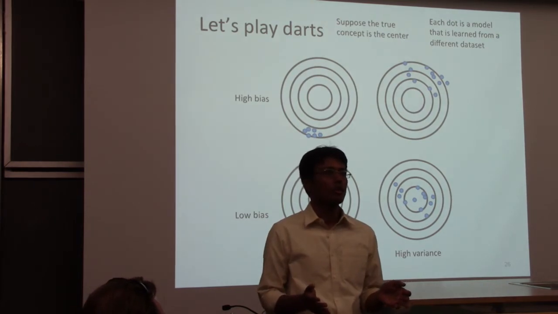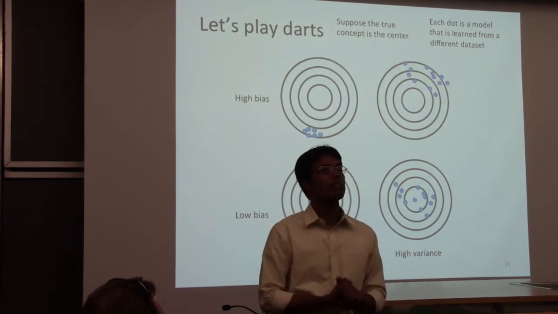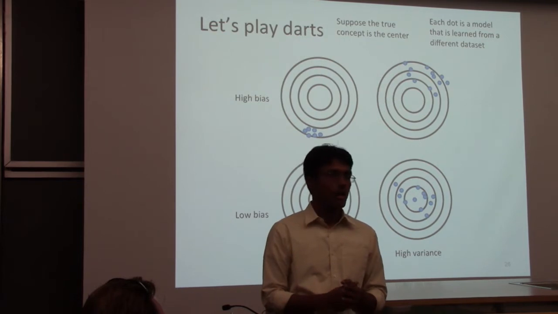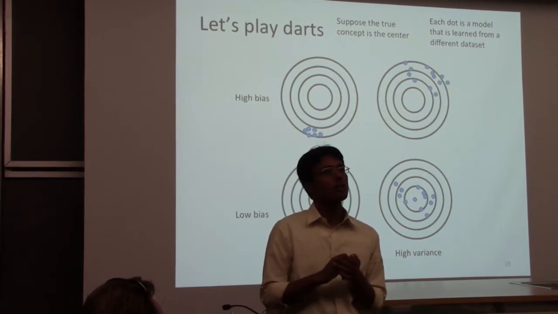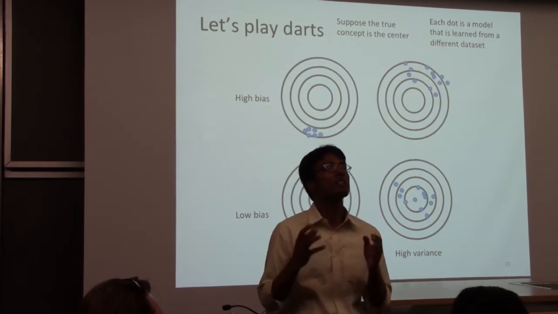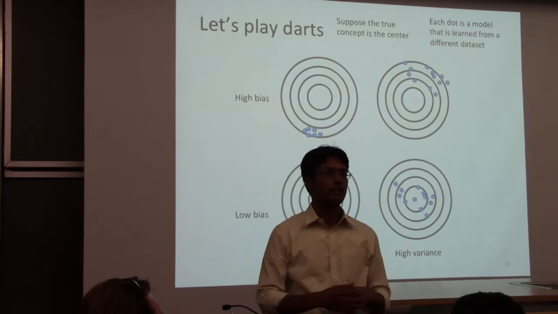So that's one way of getting high variance. Another way of getting high variance is you look at the training set and you try to find a fit, but let's say your training set is not representative of the whole thing.